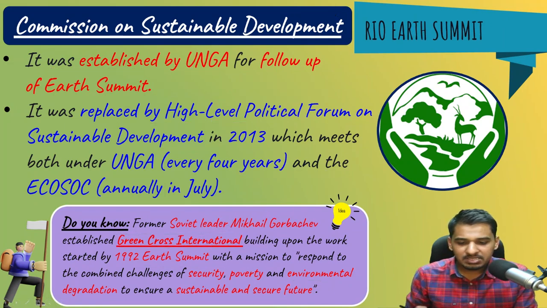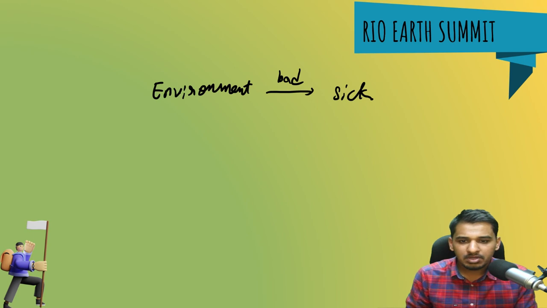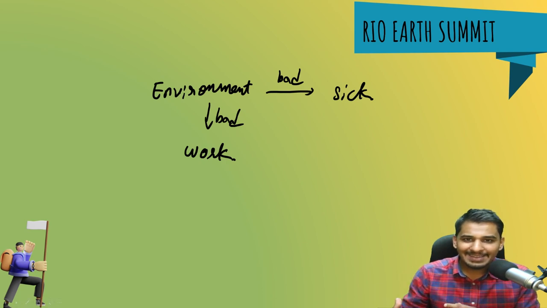And why this security and poverty? Let me just discuss it for a brief moment. If environment is bad, you will get sick, and you will not be able to work properly. So all this illness and these work related issues are also related to environment in one way or other.